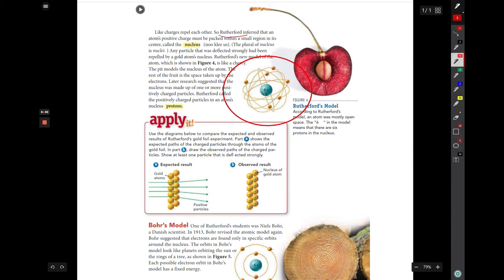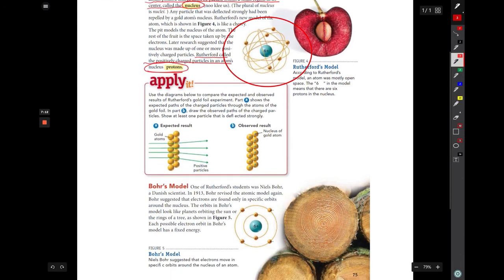So Rutherford inferred that the atom's positive charge must be packed within a very small region in the center, and he called that the nucleus. So Rutherford is the one who named and found the nucleus of the atom. These positive particles he called protons. He determined that the positive charges were very tightly packed within the nucleus, and the negative charges, or the electrons, were sort of whirling around outside of that.